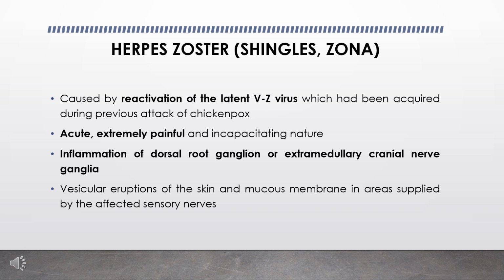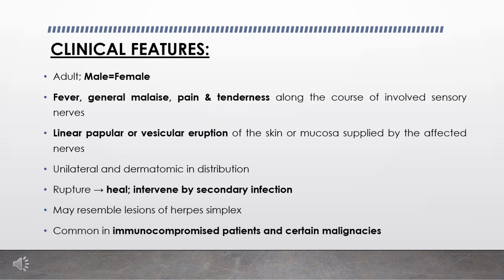Herpes zoster is an acute infectious viral disease of an extremely painful and incapacitating nature, which is characterized by inflammation of dorsal root ganglia or extramedullary cranial nerve ganglia associated with vesicular eruption of the skin or mucous membrane in areas supplied by the affected sensory nerves.